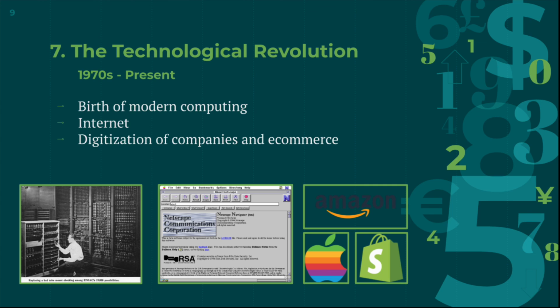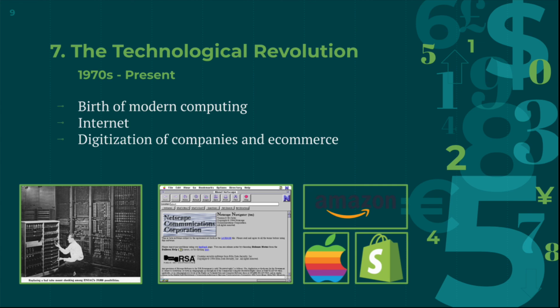Part 7: The Technological Revolution. The 1970s was the start of a digital revolution that the U.S. and many other countries are still in today. The 1970s saw the birth of technologies such as computing and the internet that are the foundations of the biggest companies in the world today.